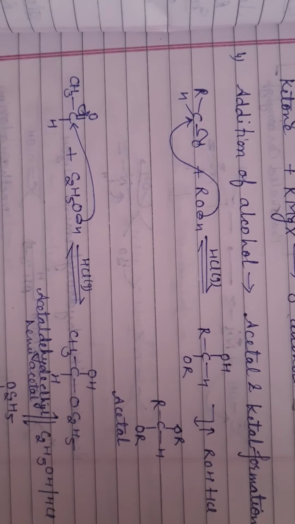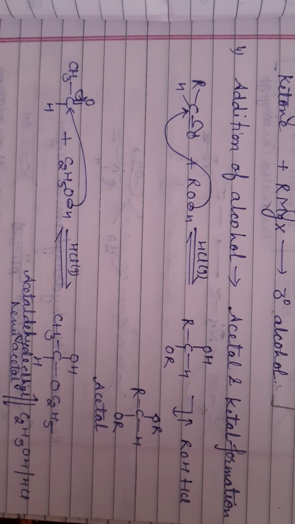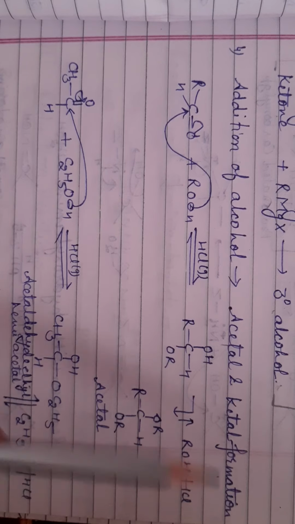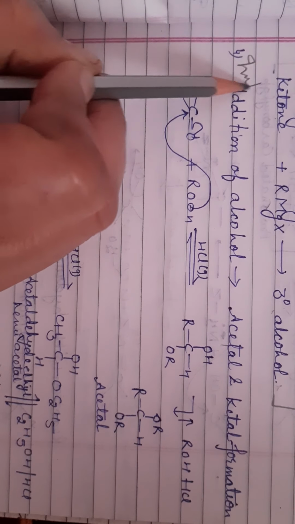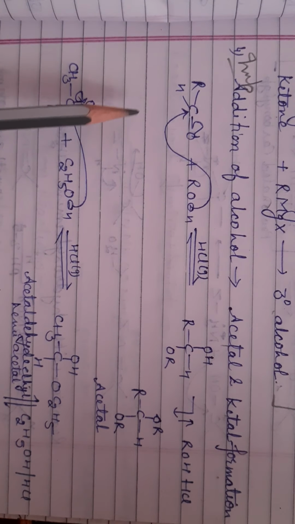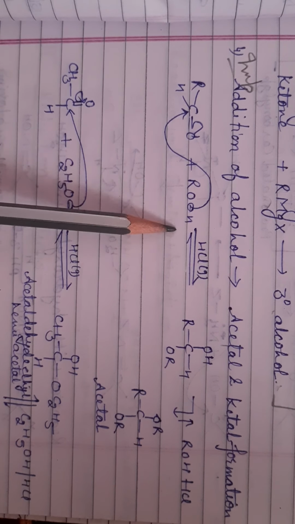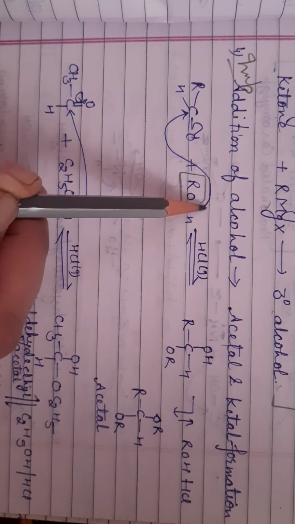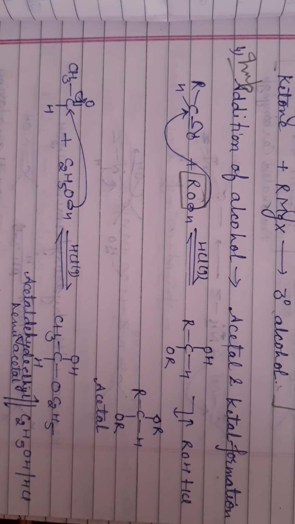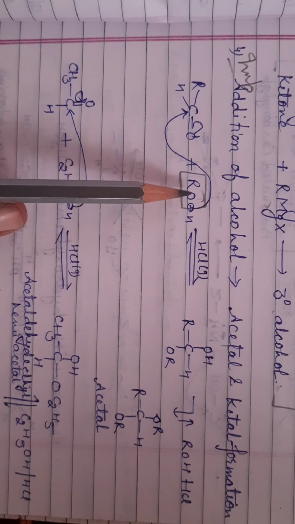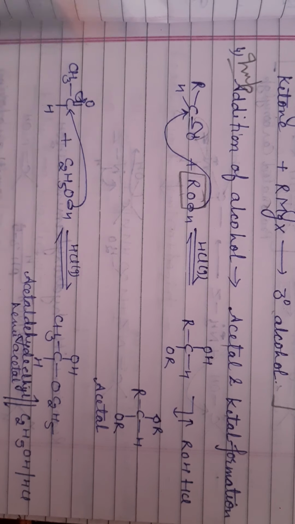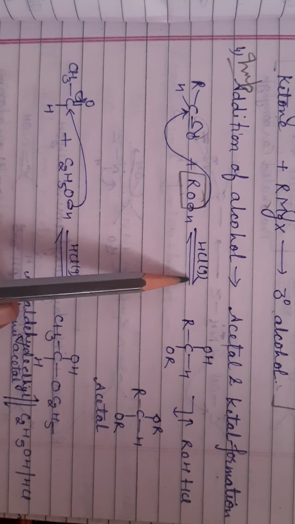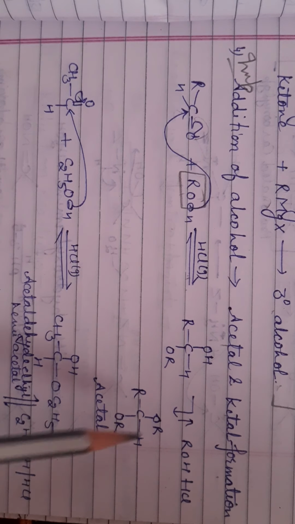Next is addition of alcohol. We get acetal and ketal formation. It is a very important question. See, this is your aldehyde on reaction with alcohol ROH. Alcohols are acidic in nature. The OR group is the negative part, that is called the nucleophile, which attacks here, and shifting of electron will take place. In the presence of HCl, this takes place in acidic condition.